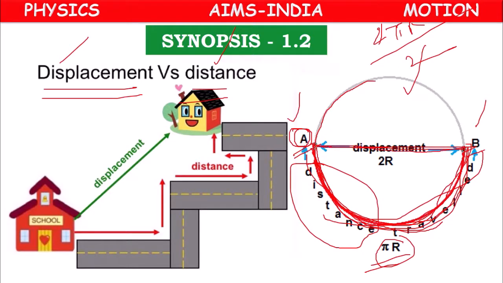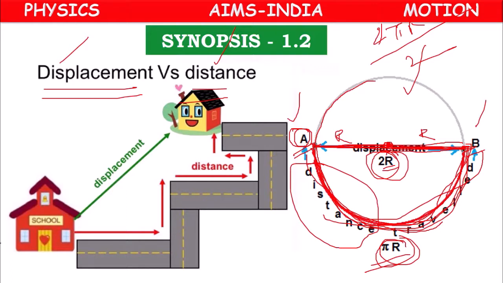This is the shortest possible path. So what is the length of this shortest possible path? From the center point of the circle, this side is radius r, this side is also radius r, r plus r, 2r will be the displacement. So distance is pi r, displacement is 2r.